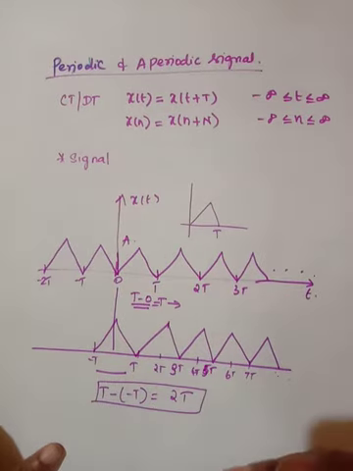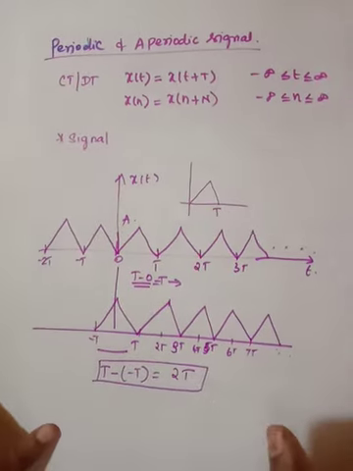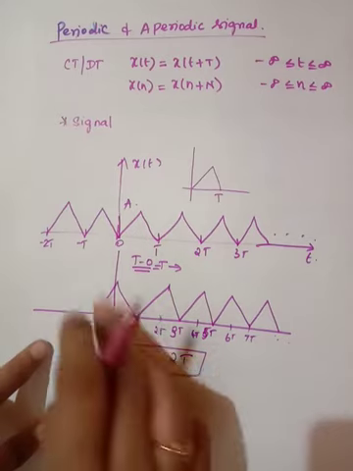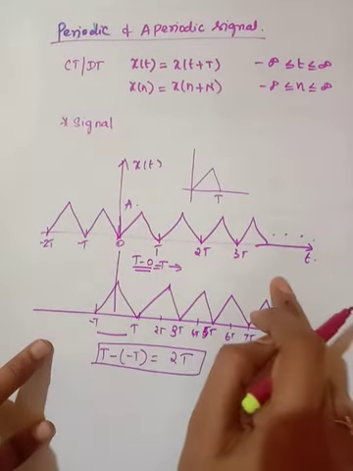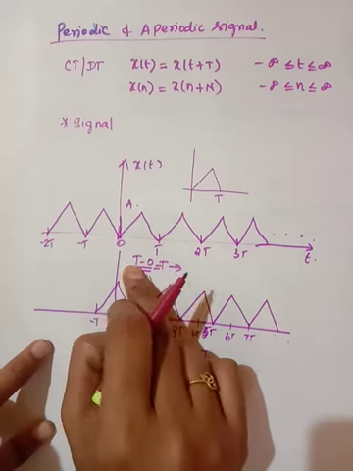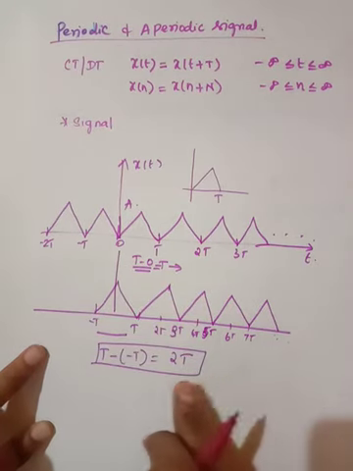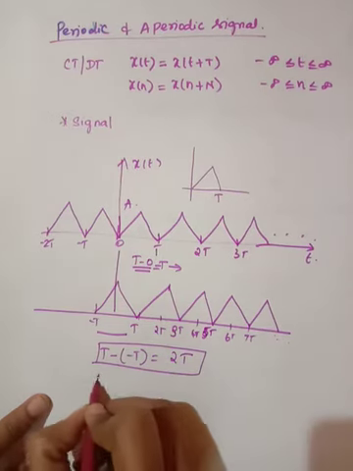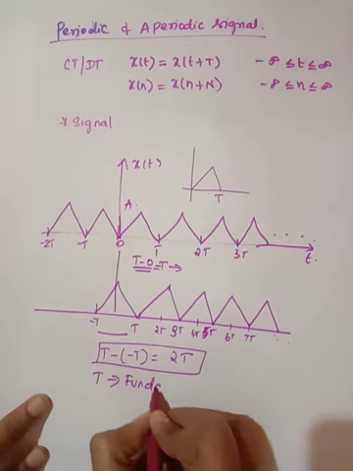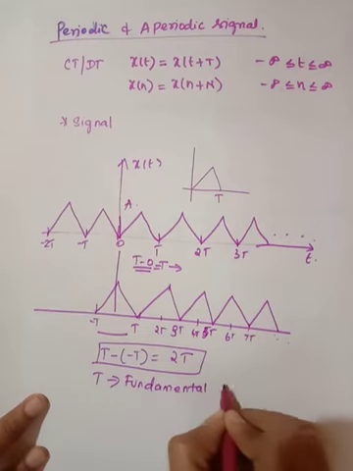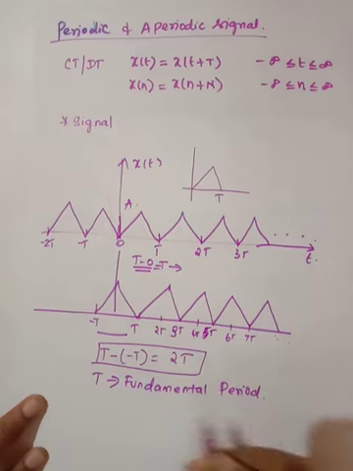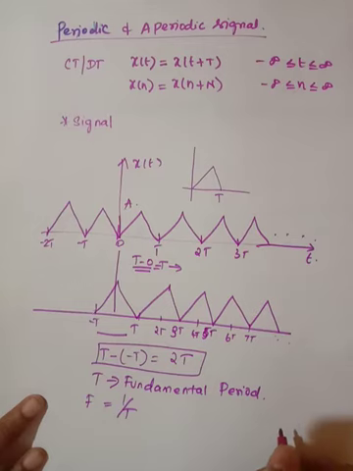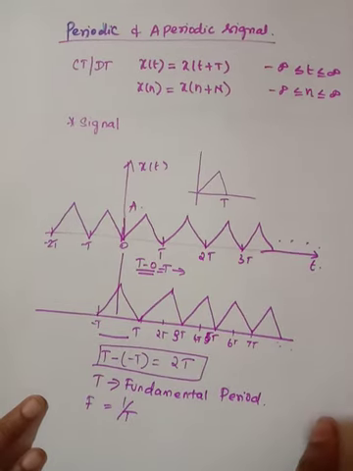So like that you have to find out the time period, that is the periodicity of the signal. This signal is said to be periodic with the period t. Here the signal is said to be periodic with the period 2t. So this t is your fundamental period. You have to be careful in remembering all these terms. t is your fundamental period and f is equal to 1 by t, so this is the fundamental frequency of your signal. So this is said to be a periodic signal.